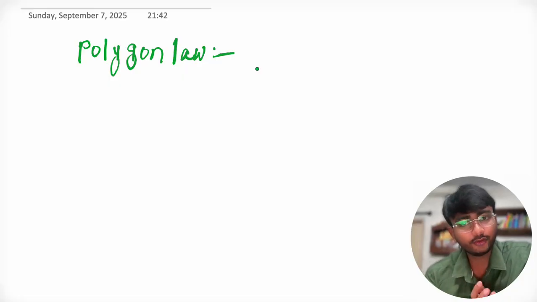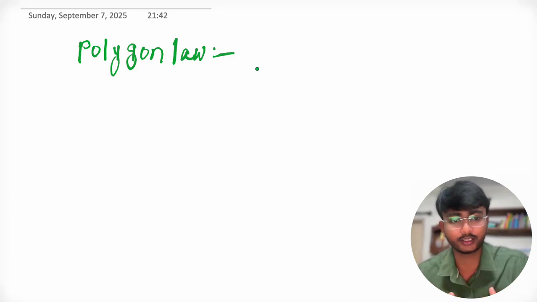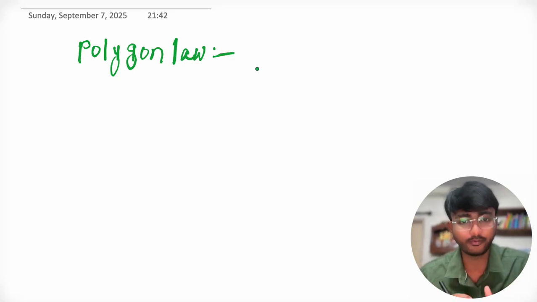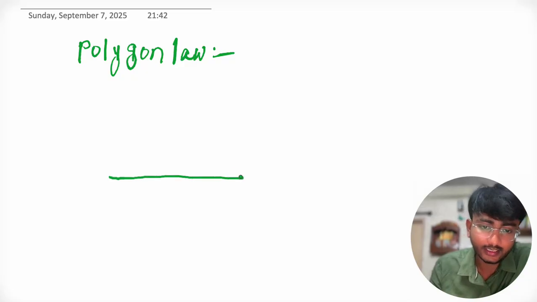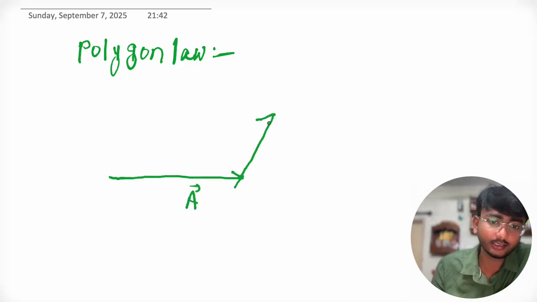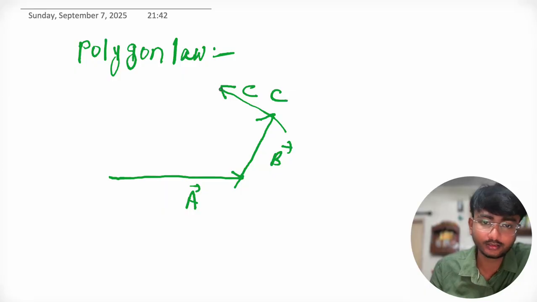Polygon law is the way to calculate the net or sum of vectors. Suppose A is a vector, then there's another vector B, then there's another vector C, then we have D vector.